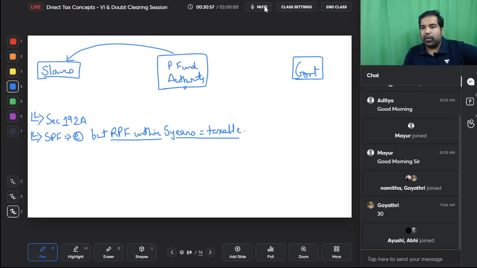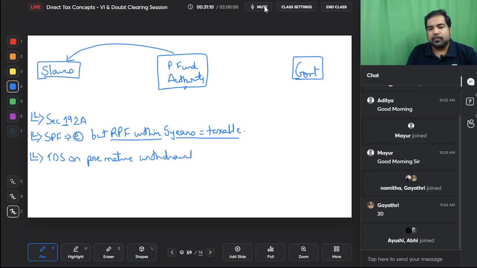So this is what we are talking about. Section 192A is TDS on premature withdrawal of PF. It's called premature withdrawal of Provident Fund. SPF is exempt, so it does not apply to SPF. RPF within 5 years. After 5 years you withdraw, there is no taxability and hence no TDS.